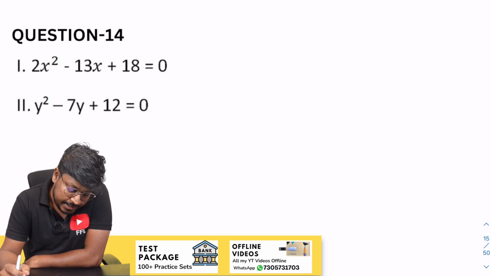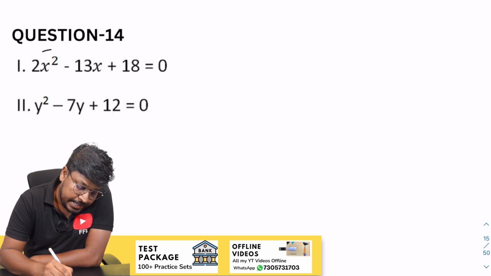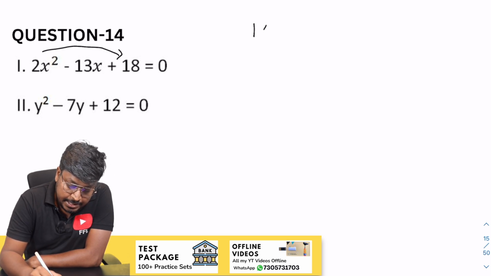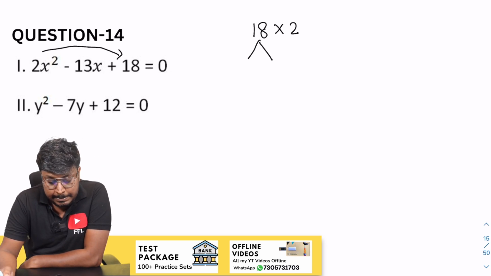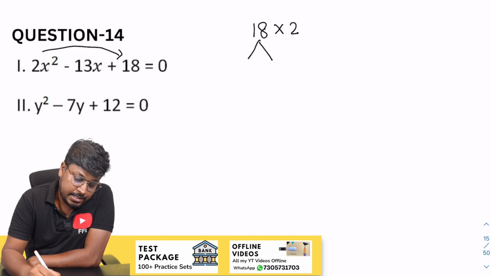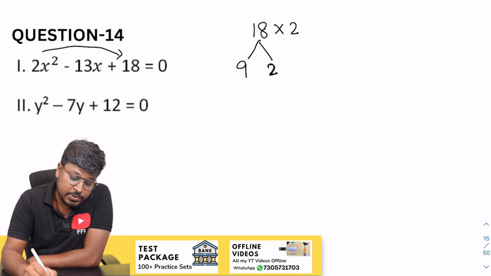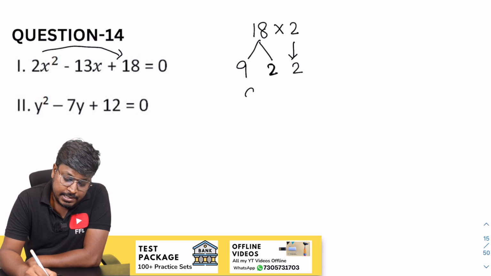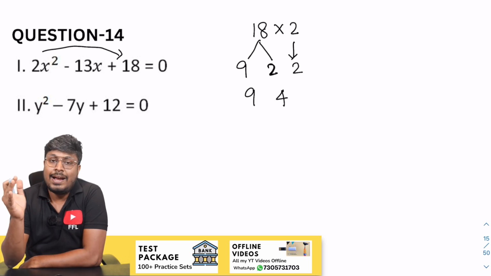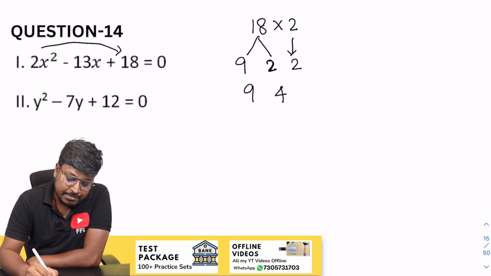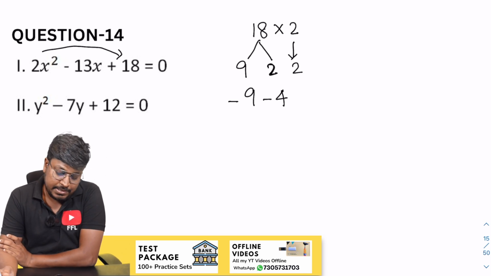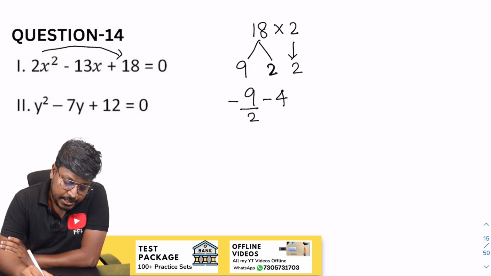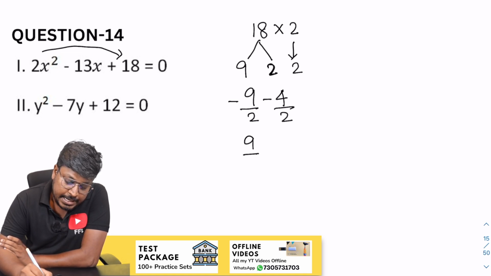So next question, 14th question. So 2x square minus 13 into 8. So this can be written as 18 into 2, right? So 18 we can take as 9 into 2. So 9 into 2 will be 18, right? The 2 as it is. So 9 and 4. So when you add 9 and 4, the result will be minus 13. So minus 9 and minus 4, which will be minus 13. So now divided by 2, divided by 2. So this can be written as 9 by 2 and this will be 2. So 9 by 2 and 2.